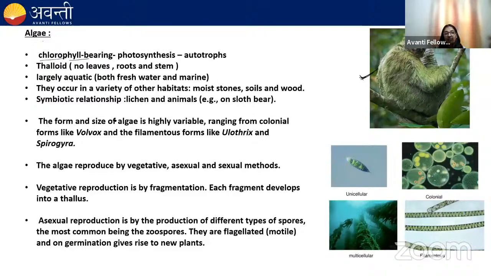And the algae are of various forms and they can be of various sizes. They range from colonial, like when the cells group together, they form a colony, like in Volvox. They can be arranged in a series and form a filament like Ulothrix and Spirogyra. The algae can reproduce by vegetative reproduction, by fragmentation, asexual reproduction by zoospores, and sexual reproduction also by isogamous and oogamous.